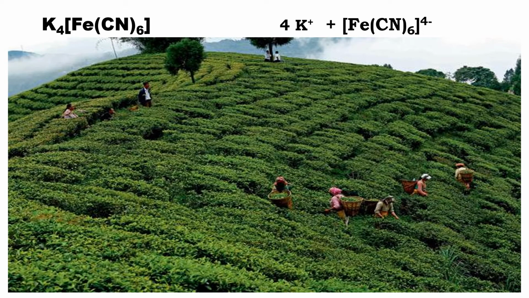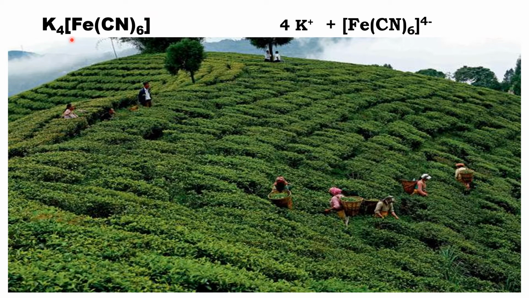Taking a suitable example, we illustrate how we could name a coordination compound obeying IUPAC rules. Here I am taking a simple compound, K4[Fe(CN)6].